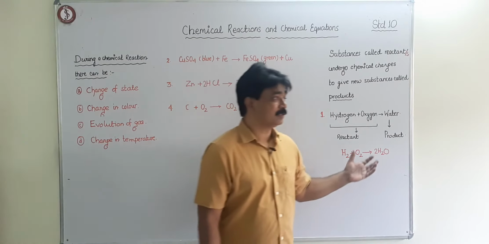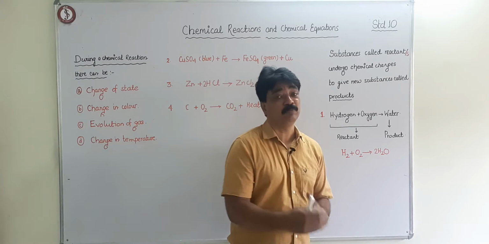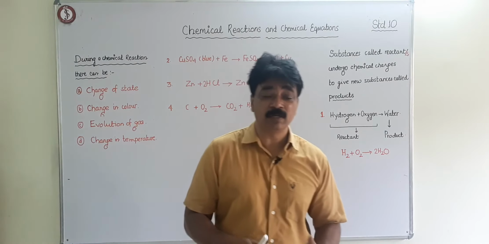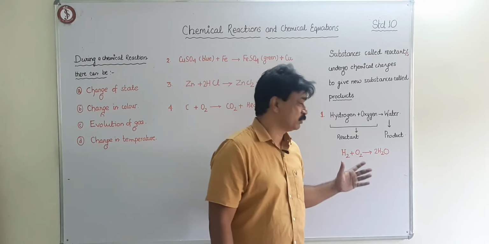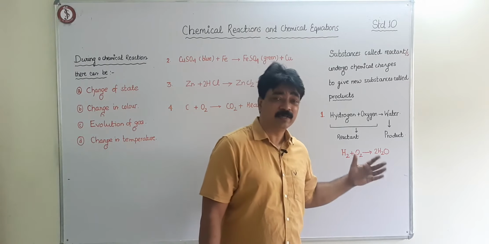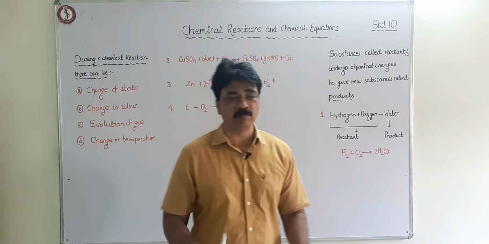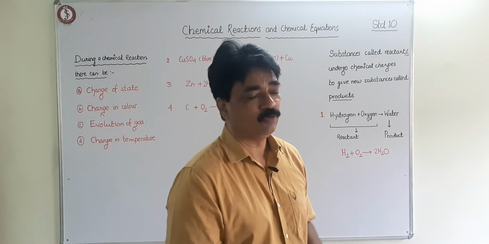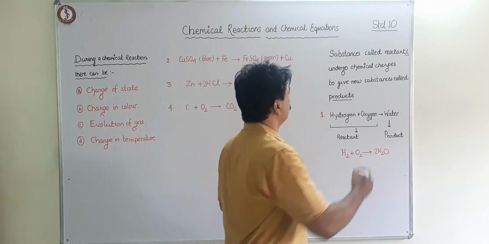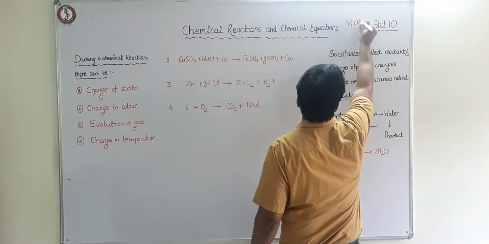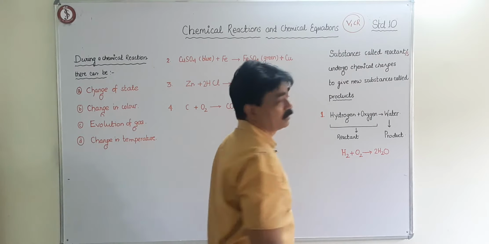So the reaction conditions also can be mentioned to make the chemical equation more informative. To make a chemical equation more informative, you can put the state, and you can put the energy changes, the concentration, etc. That we will be coming up with in newer videos. The next videos, I can put it over here. It's video 1 for chemical reaction. So I am putting it like this, VCR.